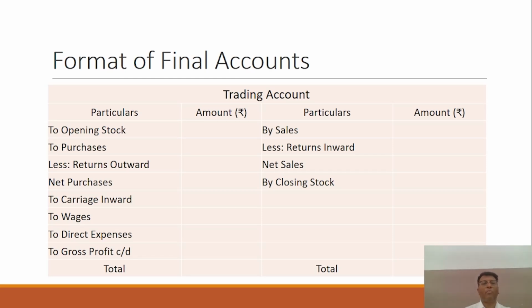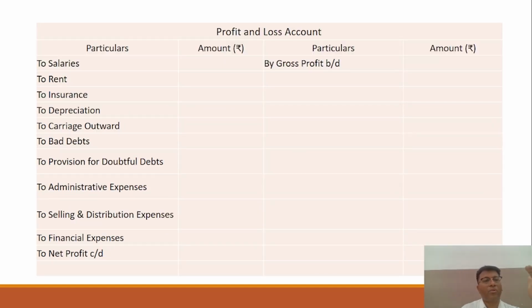You have to keep a few items in mind, and by solving different questions, the different expenses and incomes will automatically strike your mind, and you will learn how to deal with them. So I think it is enough for you to understand what the financial statement is, why we prepare it, and the way to prepare the financial statements or final accounts.